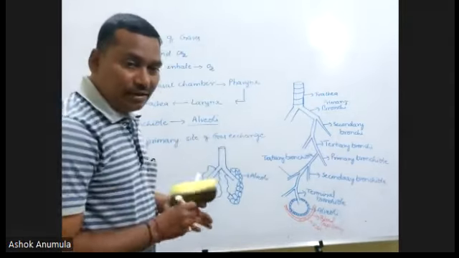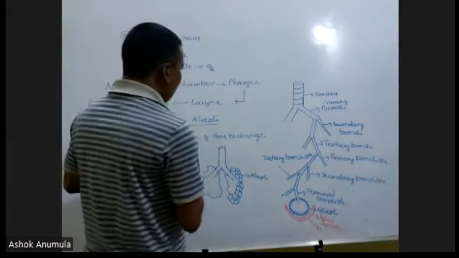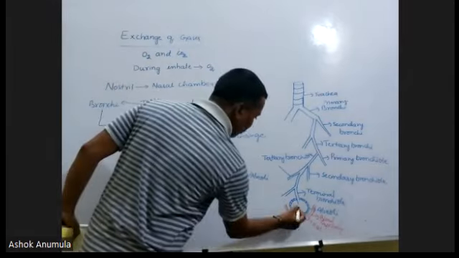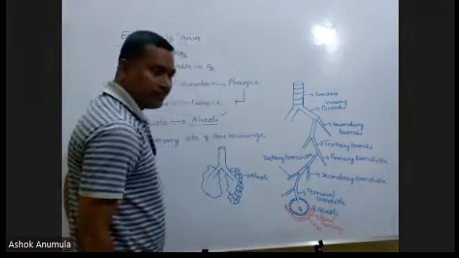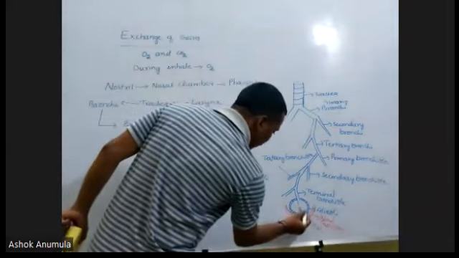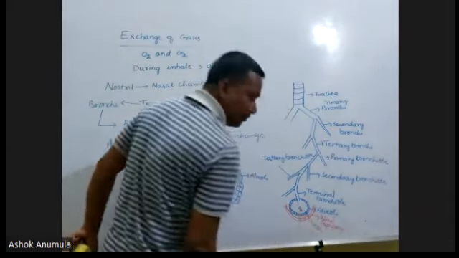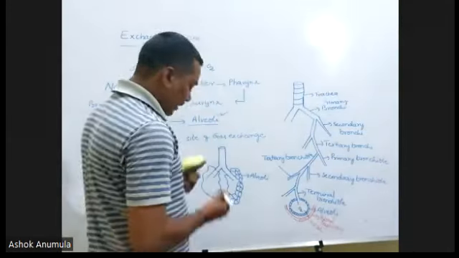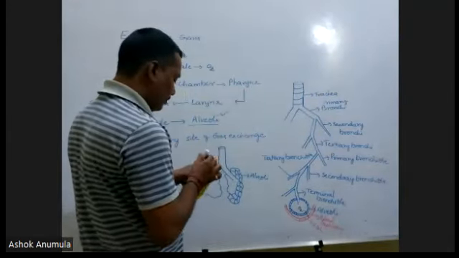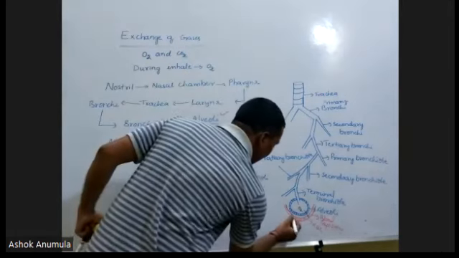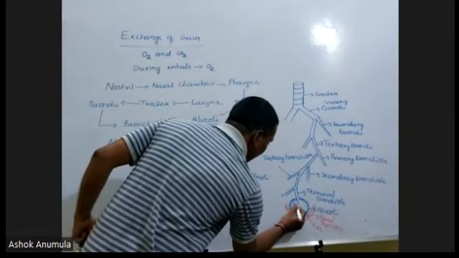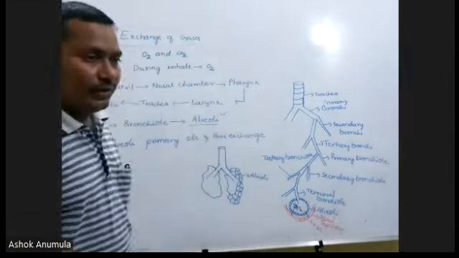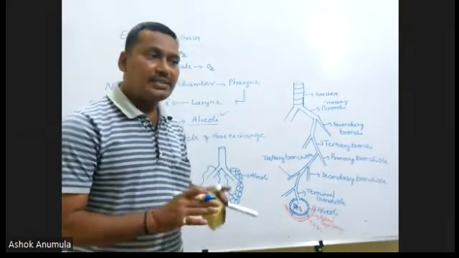When we are taking oxygen, the oxygen enters into alveoli. Just now we discussed alveoli. Here O2 is present. This O2 enters into blood capillary. When O2 is entering into the blood capillary, at the same time, the carbon dioxide enters into alveoli. This is CO2. CO2 enters into alveoli. This is called as exchange.